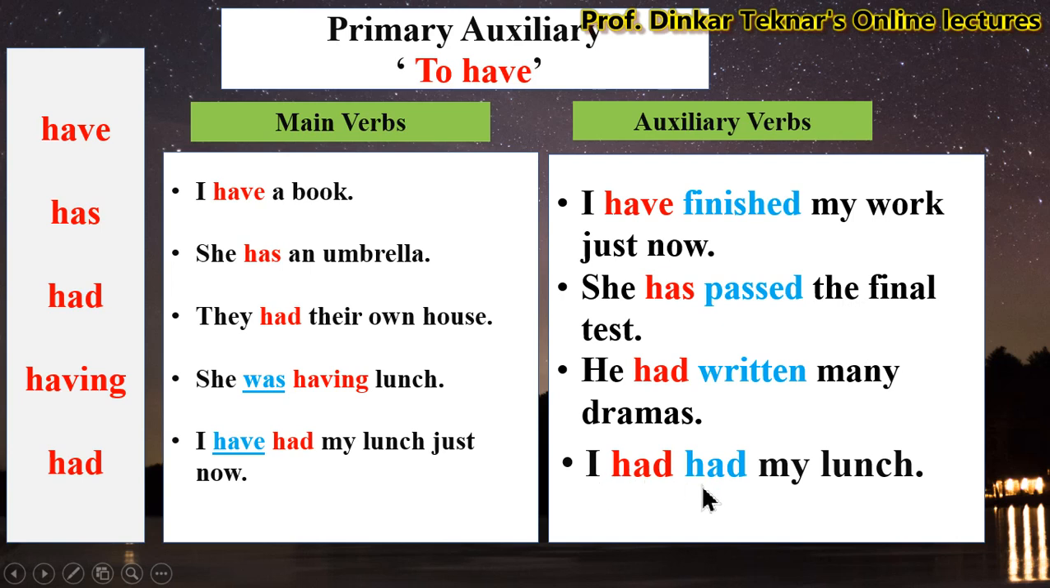Now look at I had had my lunch. The sentence I have had my lunch, if we write this sentence in past, it will be I had had my lunch. This means this have becomes had and had is a main verb. So here there are two hads. This had is an auxiliary verb and this had is a main verb. So the forms of to have are used as main verbs and auxiliary verbs.